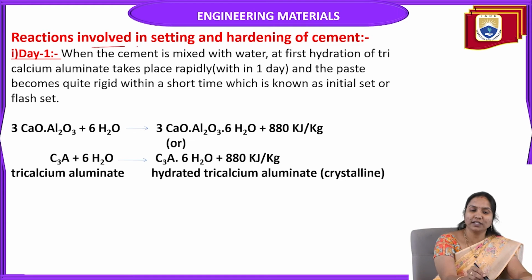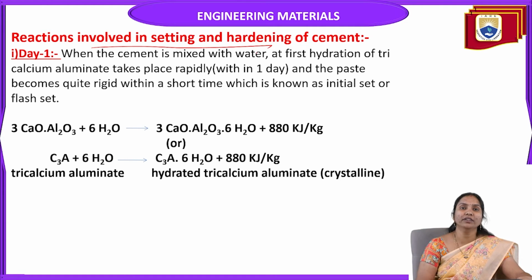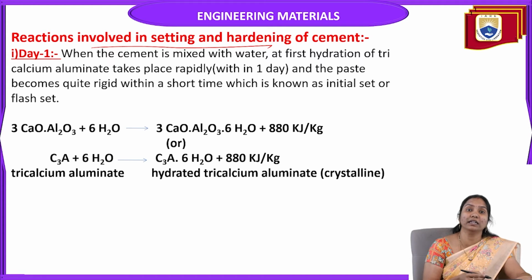So what are the reactions involved in the setting and hardening of cement? Setting means when we mix it with water, it forms tobermonite gel. And hardening means the strength of the cement increases. It forms a solid, very hard material.